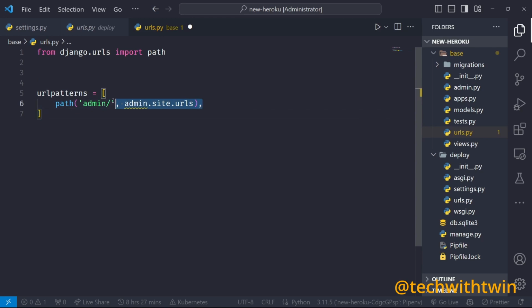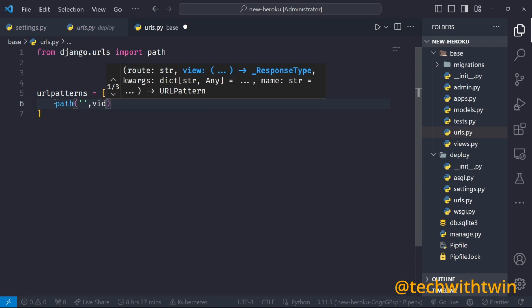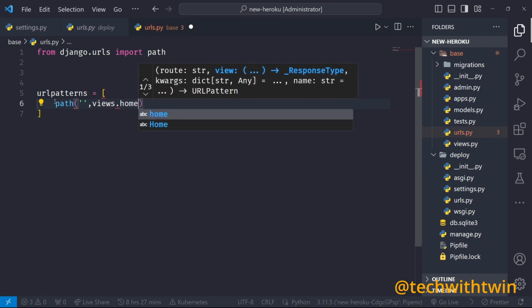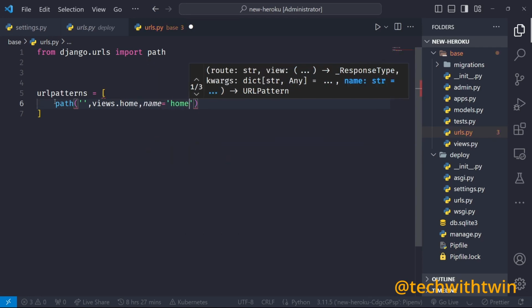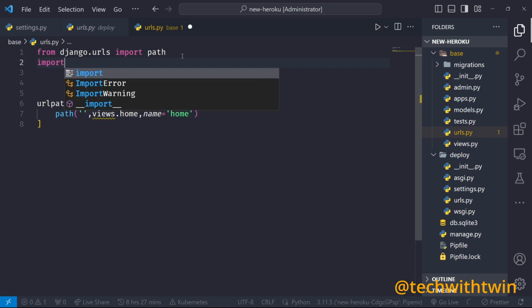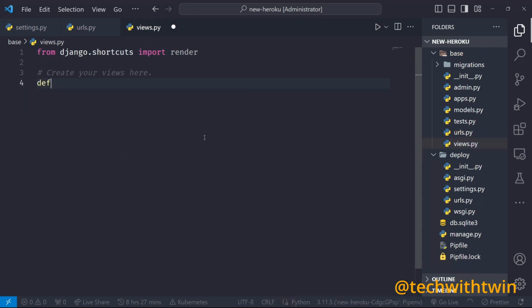So this is not what I want. I want a path for the home route. So this one should be views.home, and then the name is home. So we also need to import the views, from . import views. So we need to create this one in the views, def home.